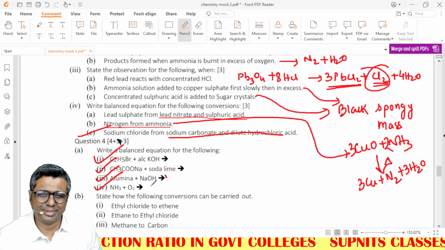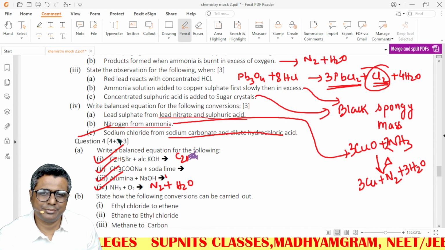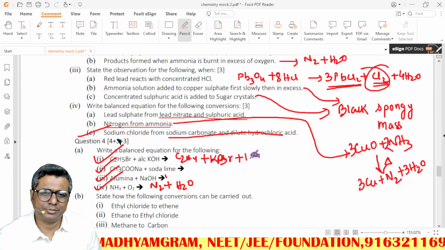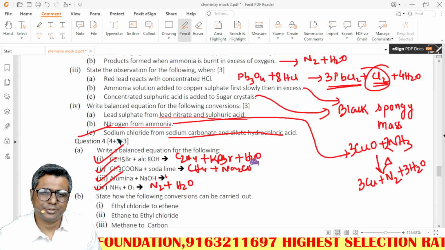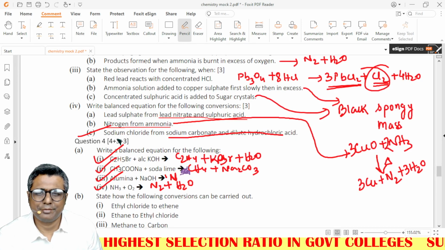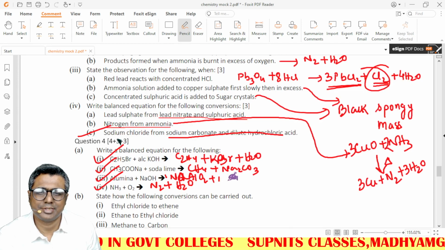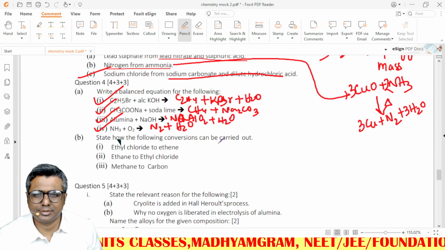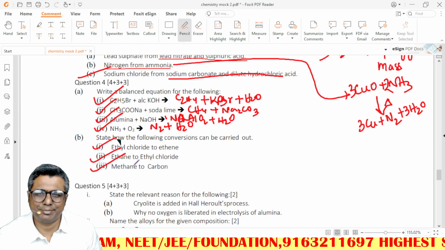N2 plus H2, I am just writing N2 plus H2O. Balance is important. C2H4, alcoholic KOH, is C2H4 plus KCl, KBr plus H2O. This will give you CH4 plus Na2CO3. So if you see, mostly these are from the last question paper only. NaAlO2 plus water, again all reactions of chemistry are basically common in various papers. The more mocks you give, the more you see last paper, last paper.